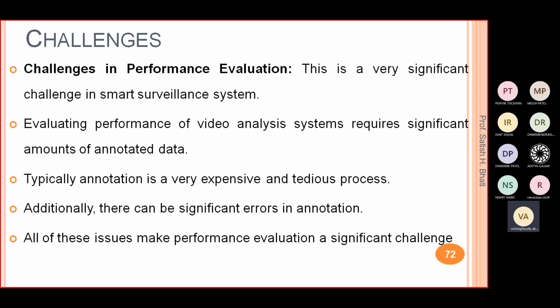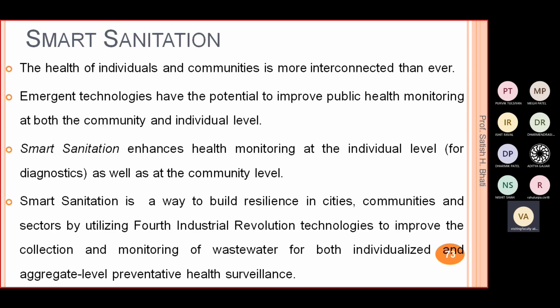So you have to feed the images with the annotation, like this is normal activity, this is abnormal activity. That kind of annotation you have to give to the images, and after that you have to feed those images to your system, right? So that is a tedious and very expensive process, this annotation. So this is also a challenge, like without annotation your system will not train. And additionally there can be significant errors in annotation also, right? So all of these issues make performance evaluation a challenge. So this is about smart surveillance.